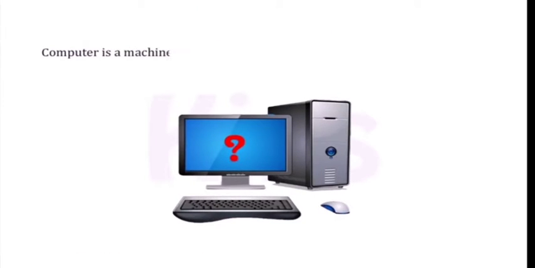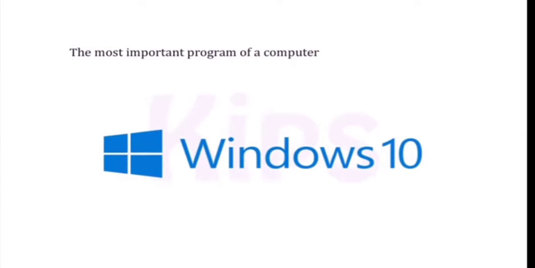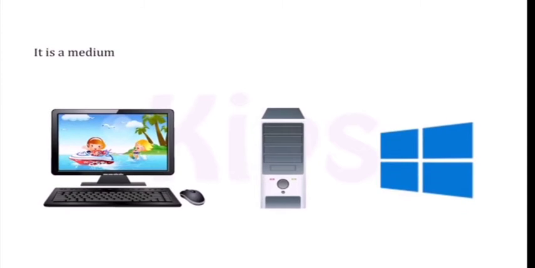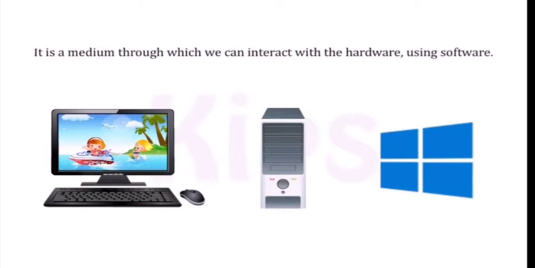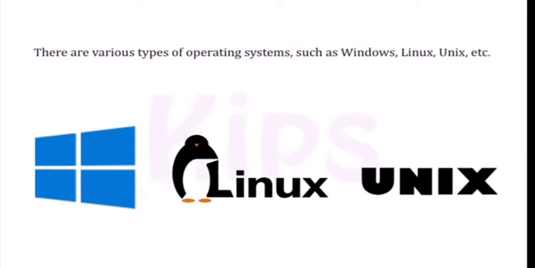A computer is a machine that cannot think on its own and requires instructions from us. The most important program of a computer is its operating system. It is a medium through which we can interact with the hardware using software. It controls all the activities of a computer. There are various types of operating systems such as Windows, Linux, Unix, etc.